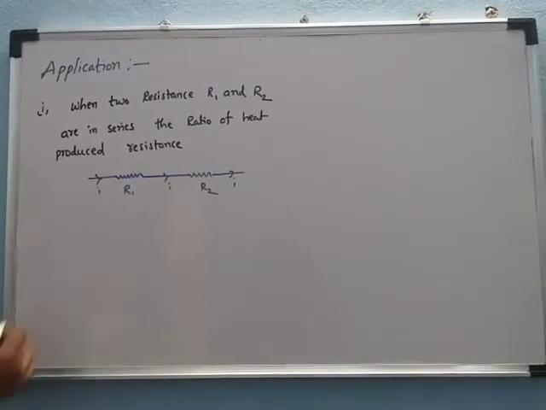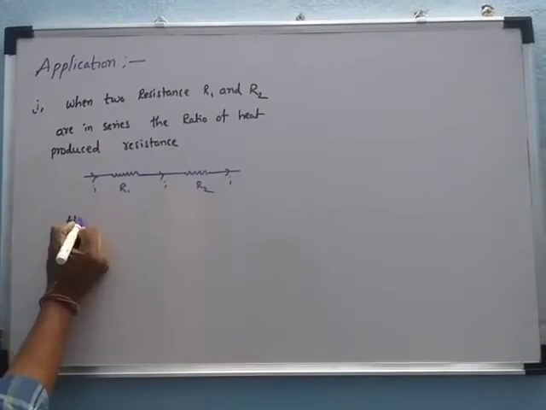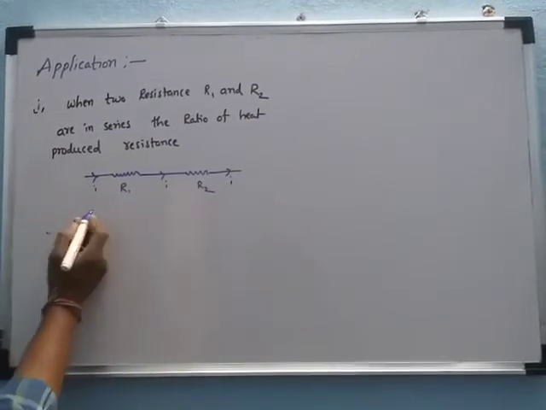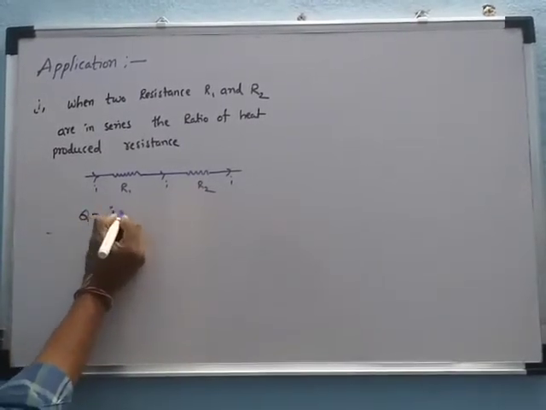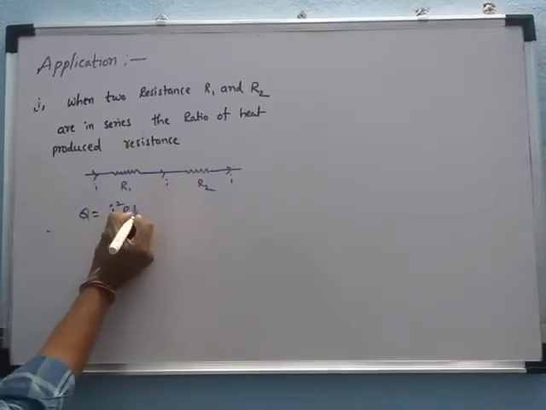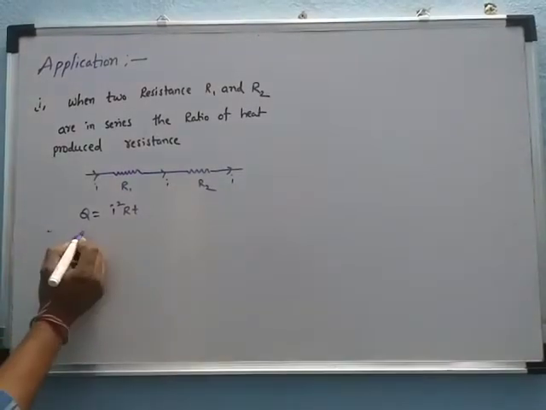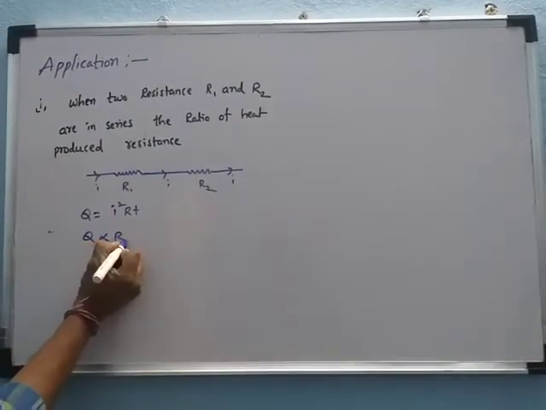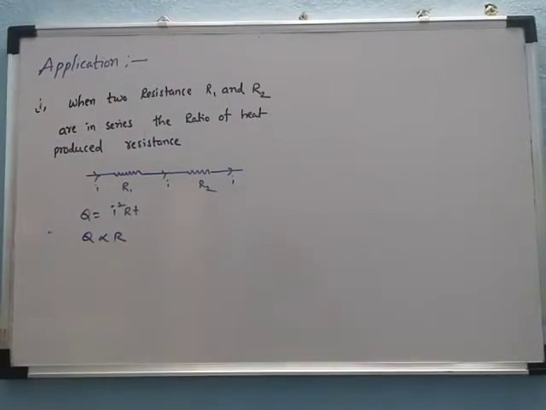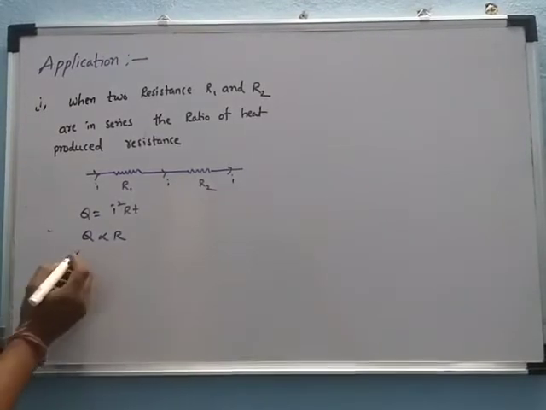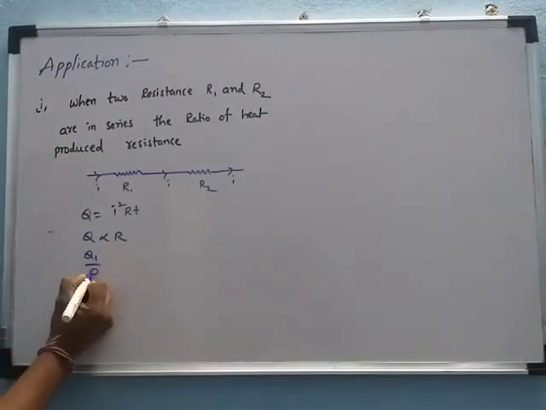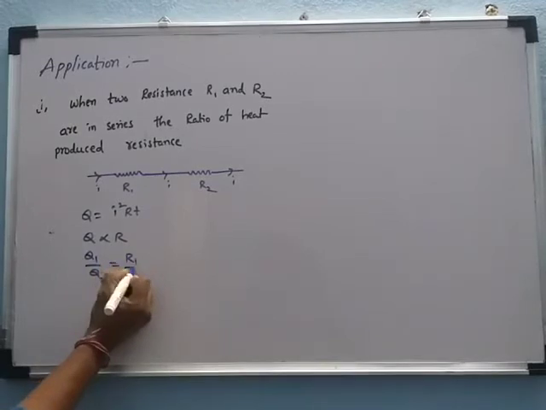We know the heat produced Q is equal to I square into R into T. Here the heat is directly proportional to the resistance. Then taking the ratio, Q1 by Q2 is equal to R1 by R2.